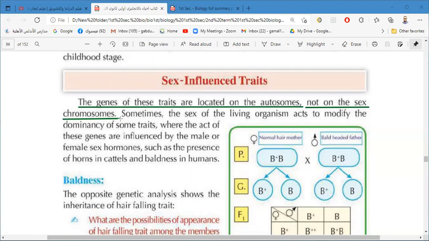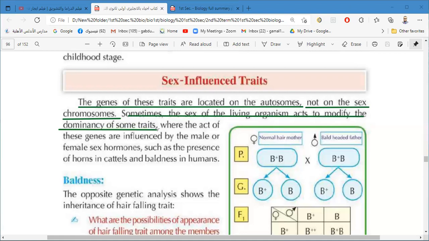These hormones play an important role in the sex influenced traits. The gene of these traits is affected by the hormones, especially the male hormone, testosterone. Sometimes the sex of the living organism acts to modify the dominancy of some traits.